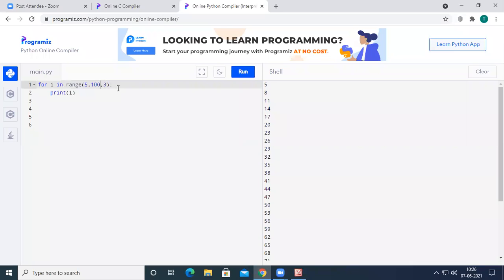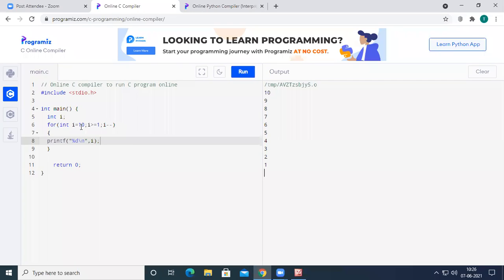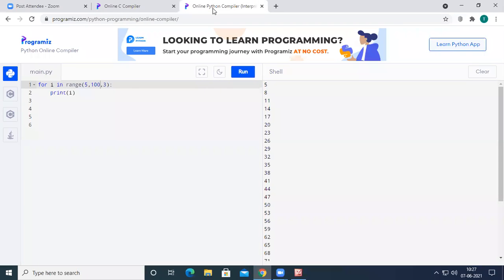So in the previous session, one student had asked how can we print the numbers, or how can we decrement the value inside the for loop? Okay, so here, if you see this C compiler, we had written decrementing the value, that is I minus minus. But unfortunately, that I minus minus was not supported in Python, because Python does not support the increment and decrement operators directly.